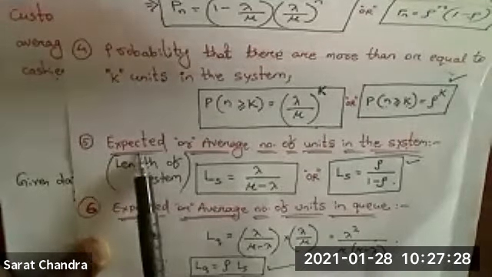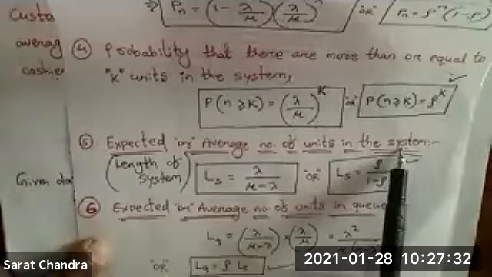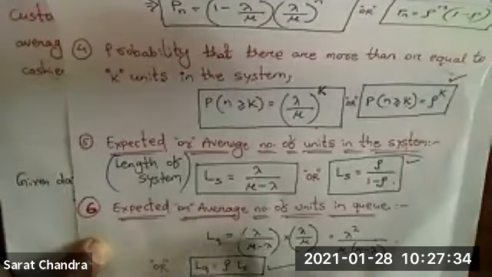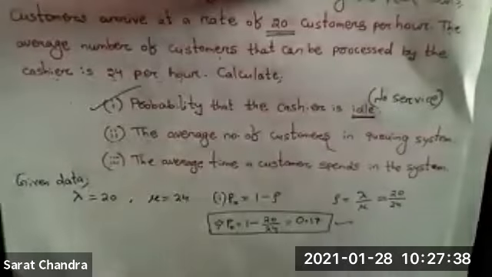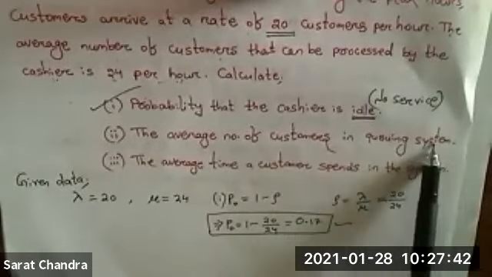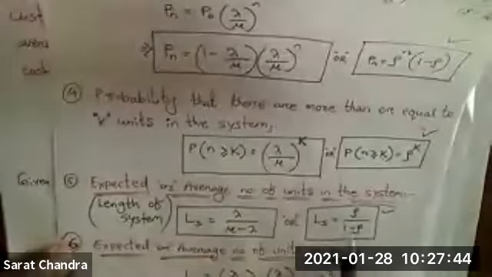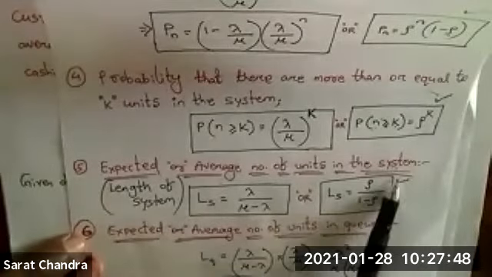Formula number 5 is the average number of customers in the system, and formula number 6 is the average number in the queue. And what is the question? The question is the average number of customers in the system. That's why we take formula number 5.